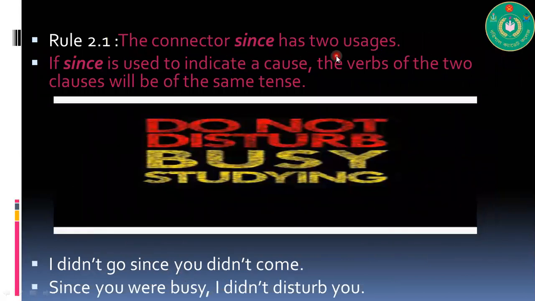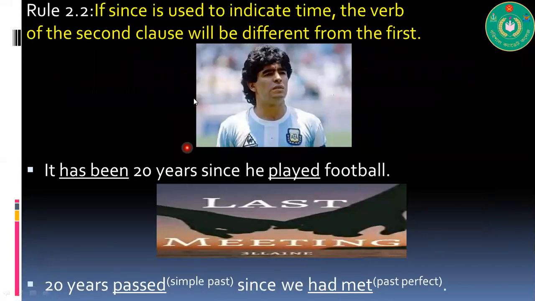The connector since has two uses. If since is used to indicate a cause, the verbs of the two clauses will be of the same tense. So if since is used to indicate a cause, a reason, then the verbs of the two clauses will be the same. So, I didn't go since you didn't come, past tense, past tense. Since you were busy, I didn't disturb you. Now, the second rule. If since is used to indicate time, the verb of the second clause will be different from the first. It has been 20 years since he played football.